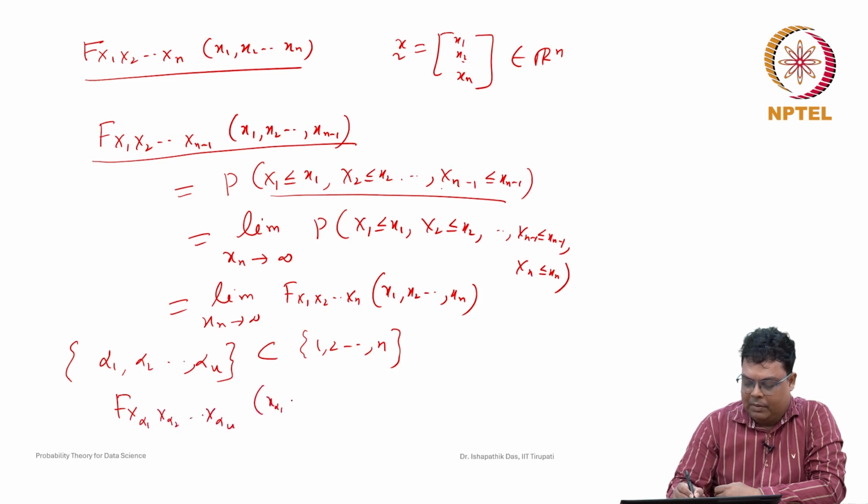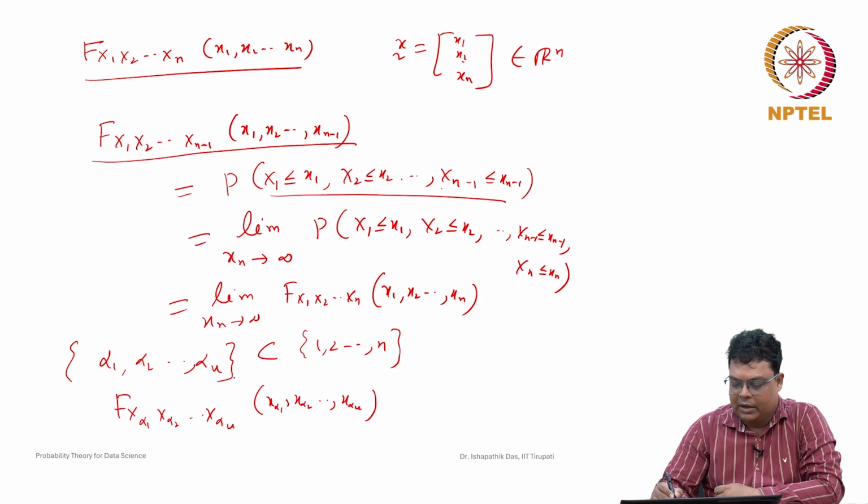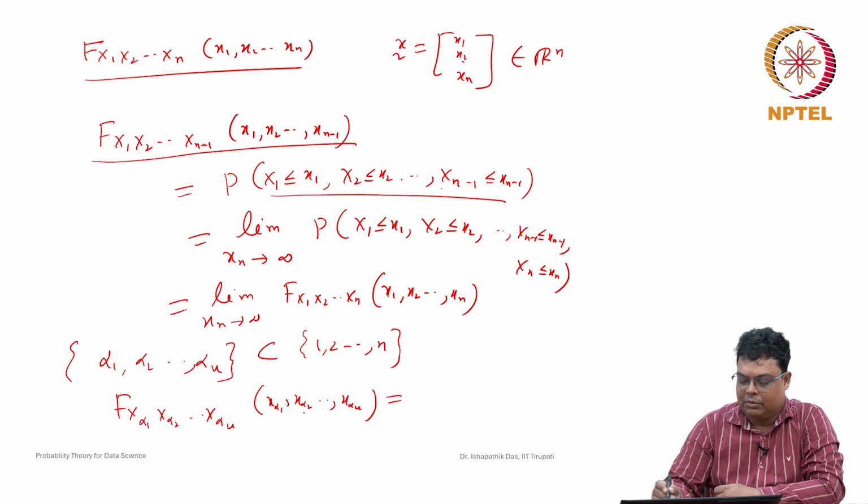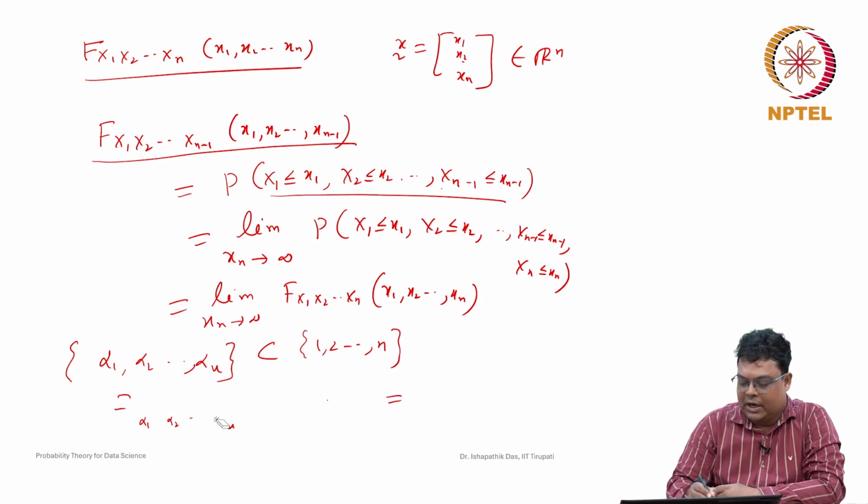So x of alpha 1, x of alpha 2, x of alpha u. Whatever the remaining values are, you have to take the limit as it goes to infinity. Notationally, it is very difficult to compute in general, so we can discuss just particular cases.